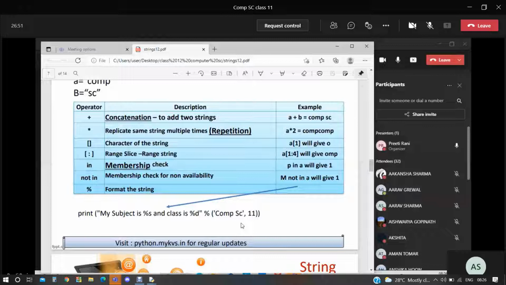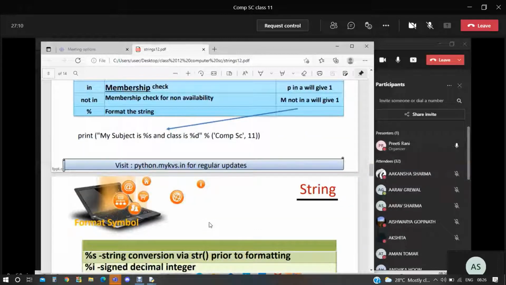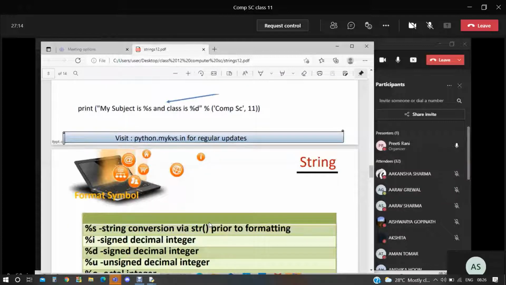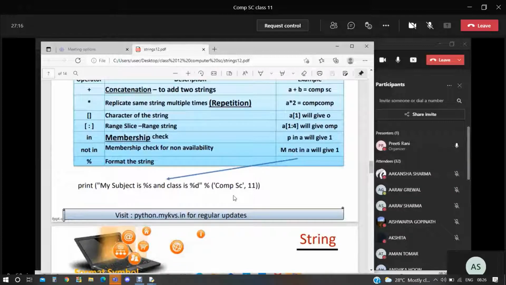The string जो भी value है इसकी. ठीक है? जो भी आपकी string है वो display करवा देगा. और परसेंट डी का मतलब it will display numeric values here. ये देखो, it is given there. The format symbols are given there. It means whatever the related string we are using in that, it will display according to that.